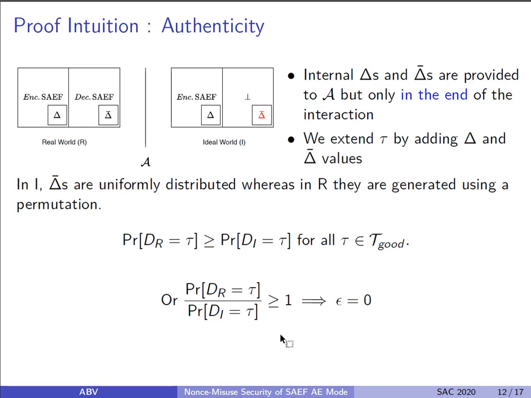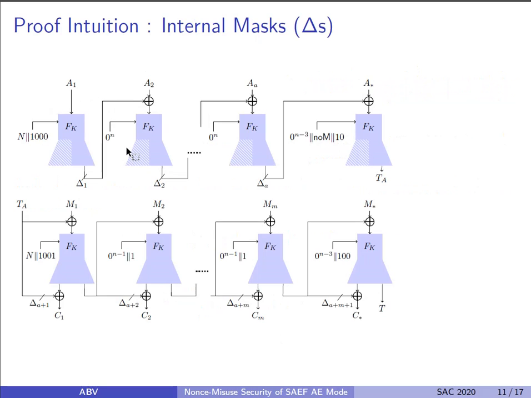To give an example of why the same argument doesn't work outside of this set of good transcripts, where we have collisions, let's consider a transcript which contains two different values of delta 1 and delta 1', such that the inputs of these forked permutations are different, but the outputs delta 2 are the same.